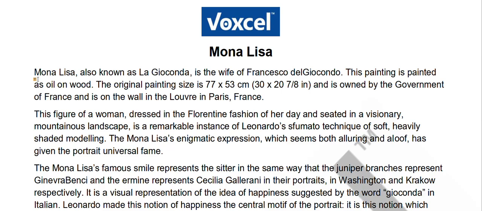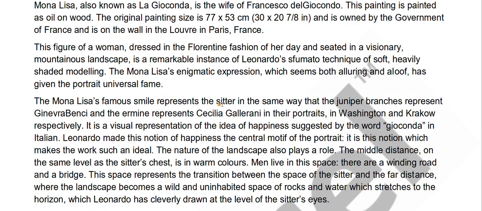So if you are familiar with my process, you will know what we will do. We will first read the title of the passage, and the title is Mona Lisa. As you may know, it's a painting of a woman known as Mona Lisa, and its paragraph should contain all the information or some relevant information regarding this particular piece of painting. So we will not start reading the passage, we will go straight to the questions. We will read the question and then we will come to the passage.